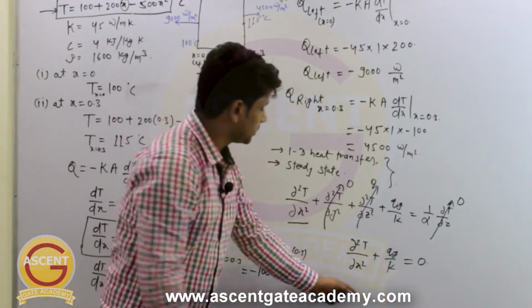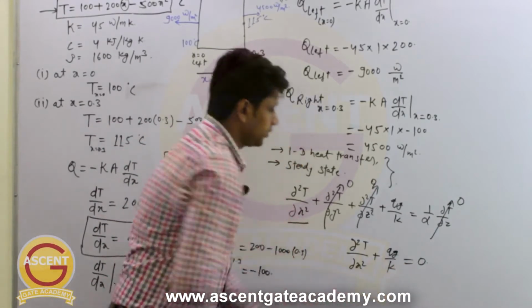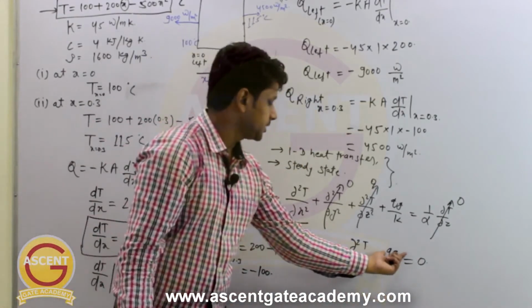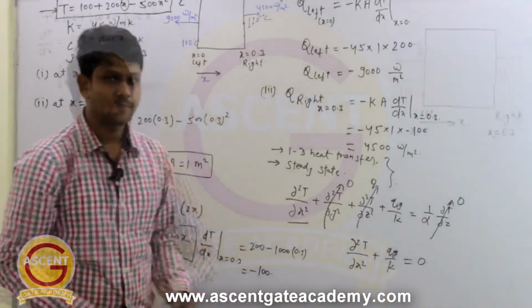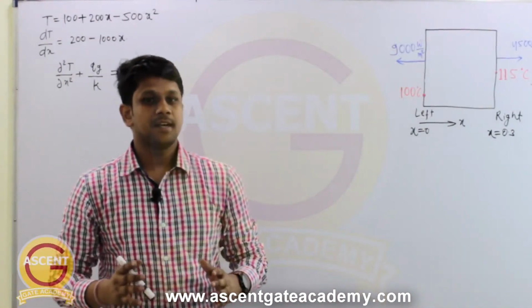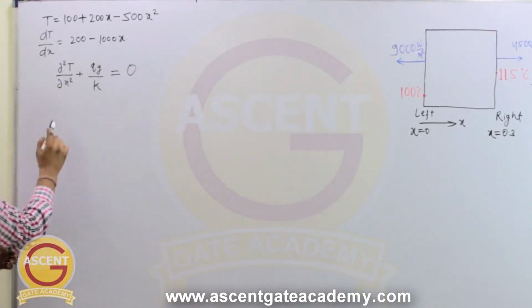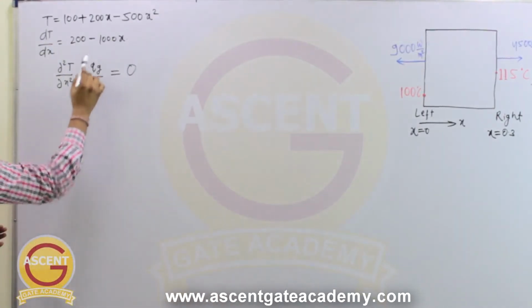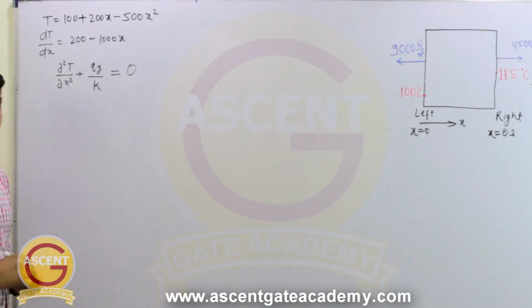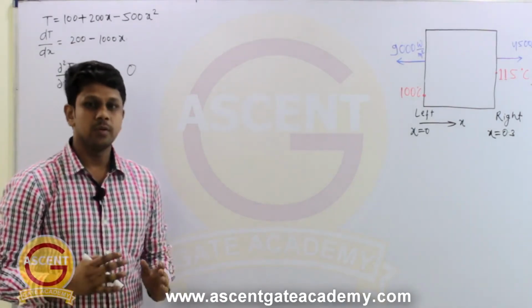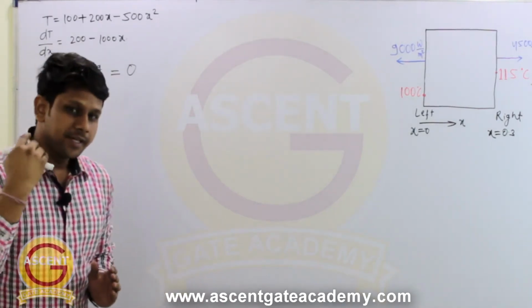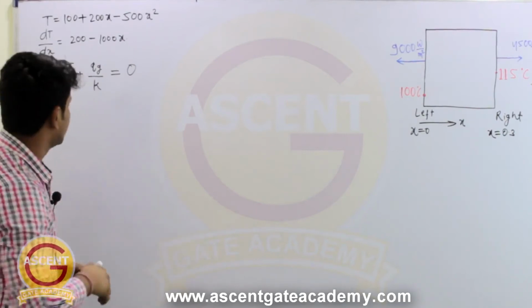Now by using this equation, we can easily calculate the value of the heat generation. So now the generalized equation has been reduced to del square T by del x square plus qg by k equal to 0. Now we want to calculate the heat generation in this slab.